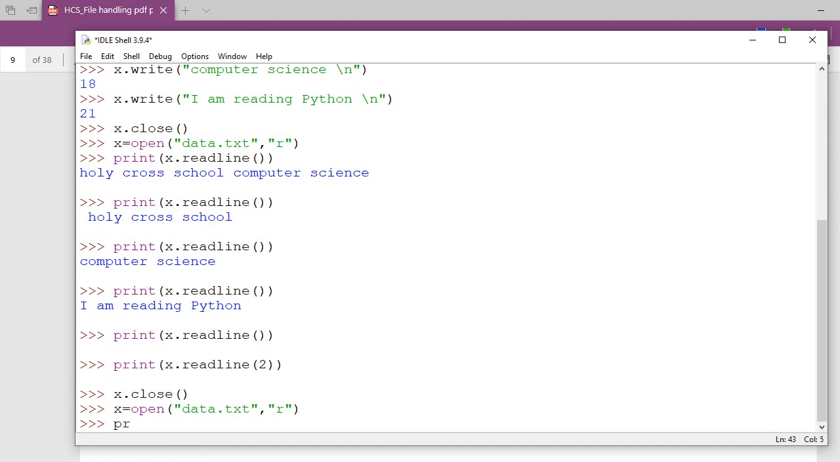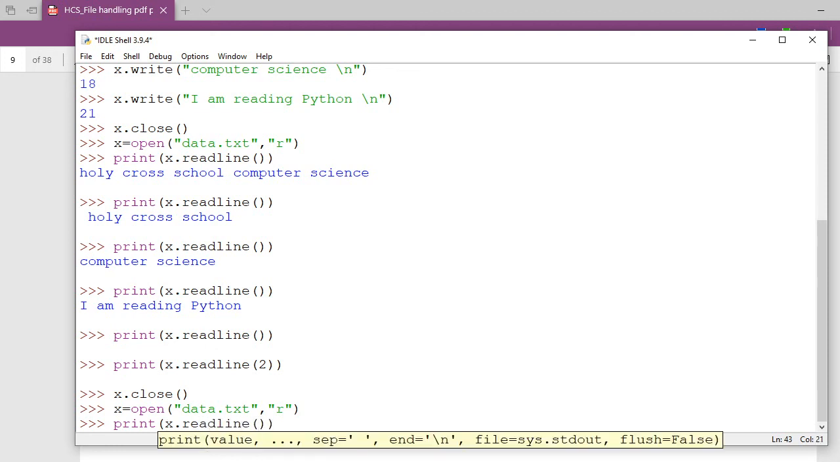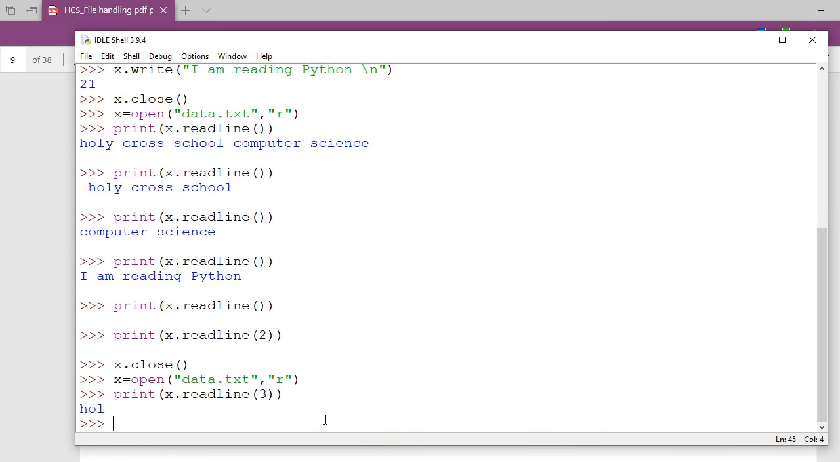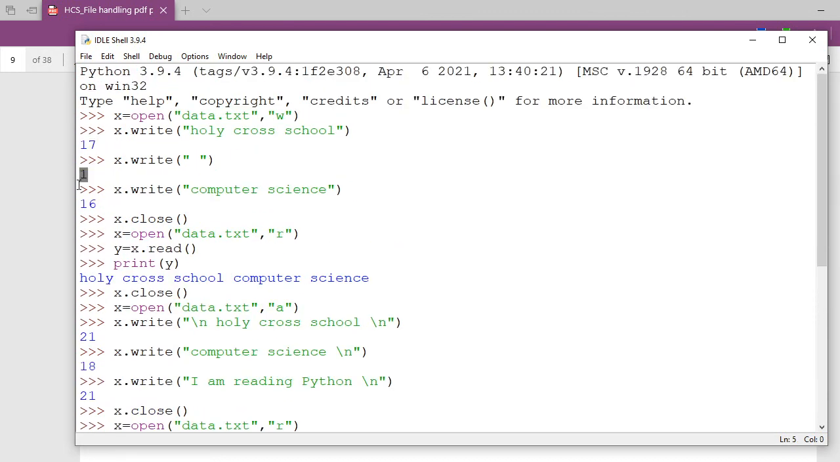Then see this one. I am going to write print. I can selectively choose x dot readline, and I can go for any line because my cursor is at the top now. So I can go for the third line. Let's see what the third line is. What is the third line here? Holy Cross. It is not getting the third line, it is getting the third character. You see HOLY. It will not take the line, it will go character wise. That's why these are all written here: 17 characters, 1 character, 16 characters.